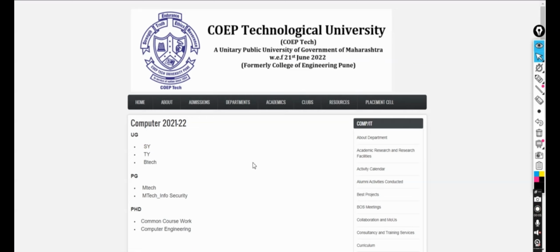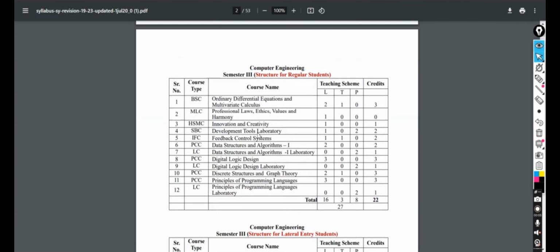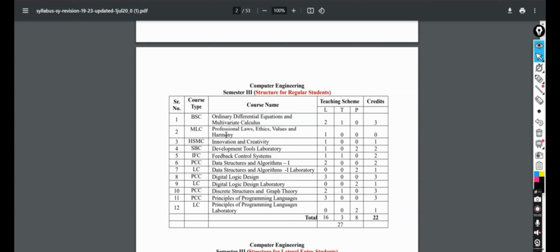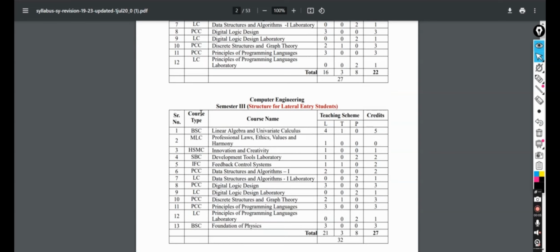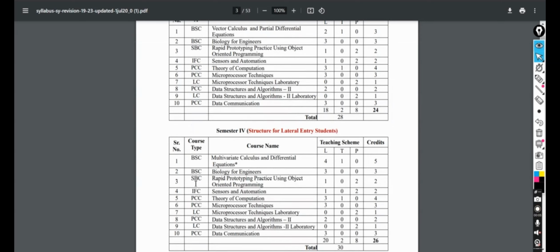So I'll now download the SY. So this is the SY. Let me show you the semesters. Now COEP has a very tough curriculum, to be really honest, because in the third semester you will have 12 subjects, and in the fourth semester you have 13 subjects. And yes, you have to complete it all.